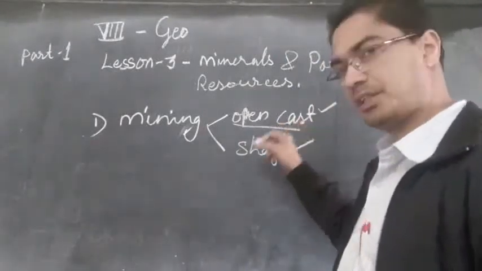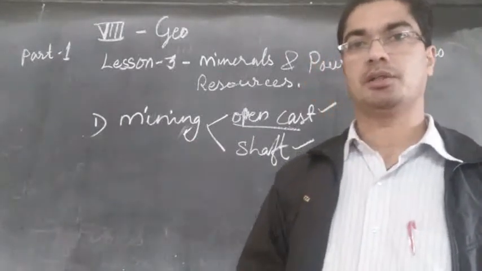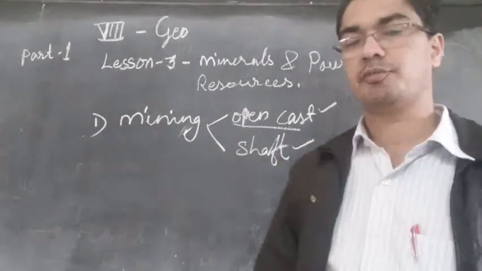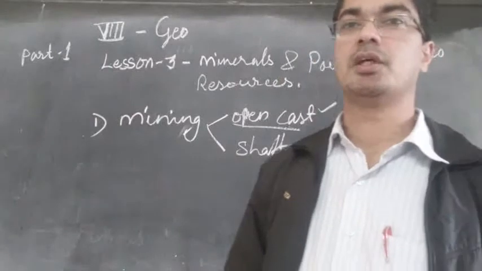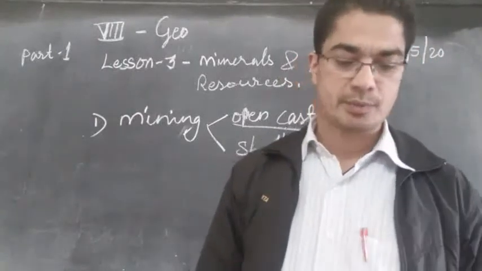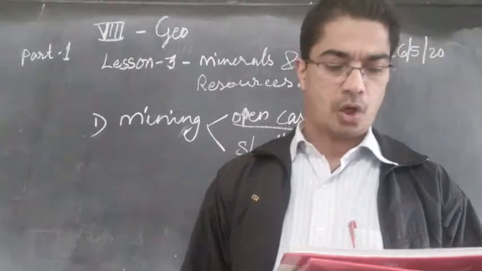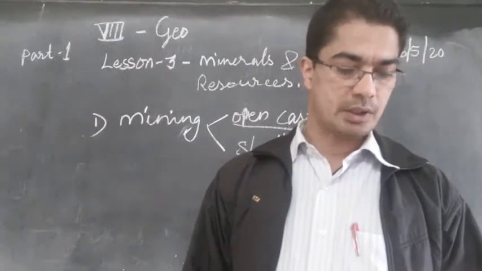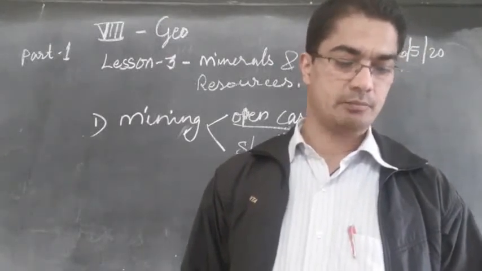So open cast is possible only if the rock is not very deep under the earth. If the rock is very deep under the earth, then they have to do shaft mining. They have to drill and go deeper only in that place, because removing the soil is very expensive. Then petroleum and natural gas occur far below the earth's surface, and deep wells are bored to take them out, and this is called drilling.